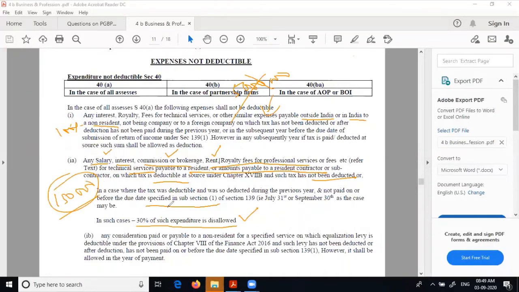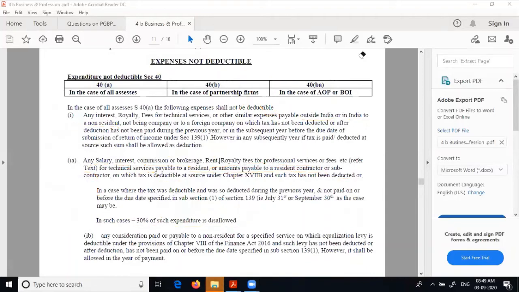Again, if it is paid subsequently, maybe he may get it, but I have to check that section. I think they have removed that benefit. Here it is available because they have reduced the limit. So they say that once you have paid 30%, then you cannot claim it back again later on.